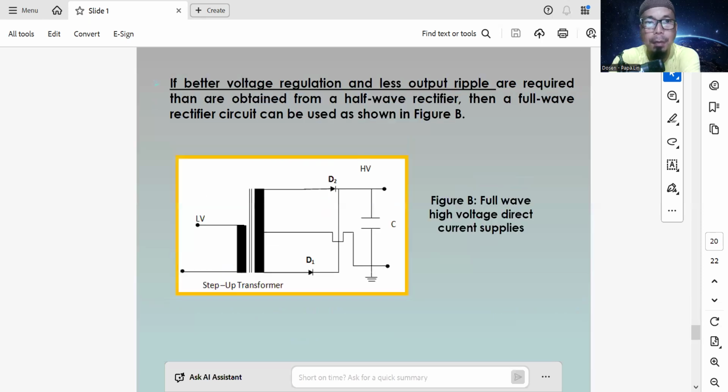If better voltage regulation and less output ripple are required than are obtained from a half-wave rectifier, then a full wave rectifier circuit can be used as shown in the figure. Okay, in the figure below, we see the circuit of the transformer, direct current, or rectifier.